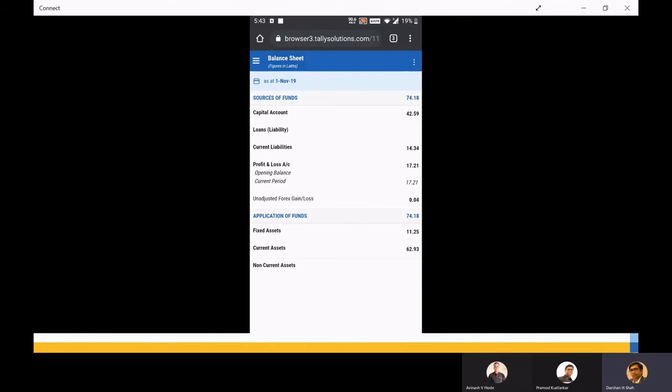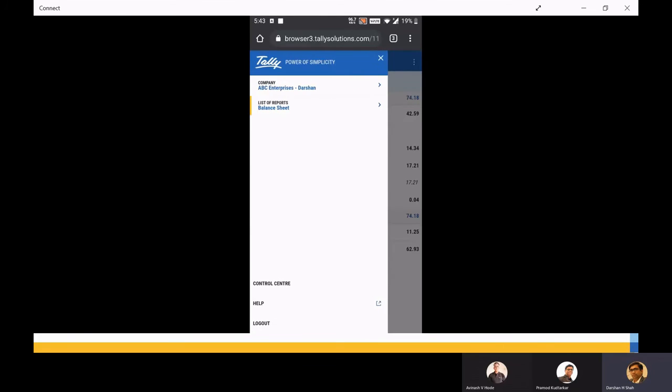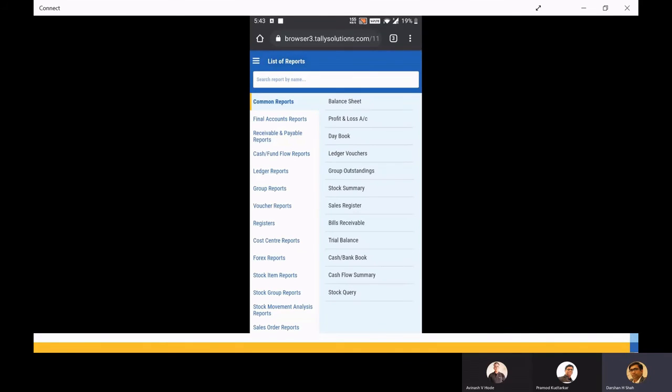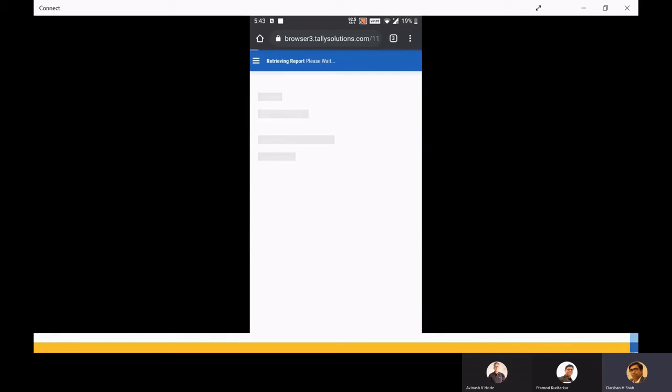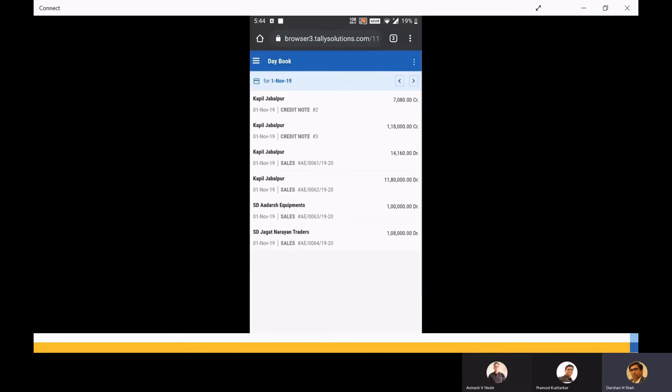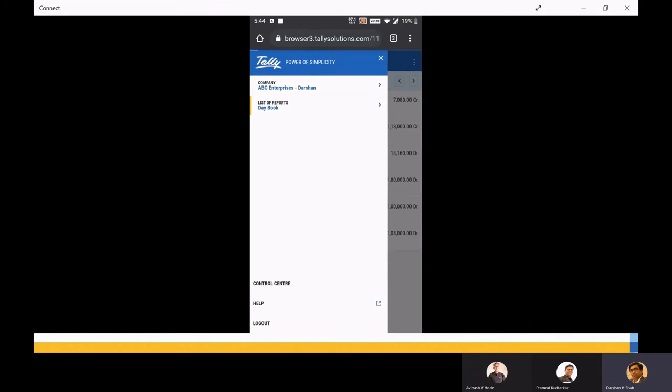So this is one interesting thing which has come up. Let's say I want to see day book. The day book is showing me 1st November, and if I want to change it, I can change it to another day also. Here it is 30th October, and I can just change it. You can see on the right hand side 2 buttons, which help me toggle between the dates. So this is one of the areas where I can really do surfing on my mobile with the data. This is exactly how it works. There are some other reports also which you can see.